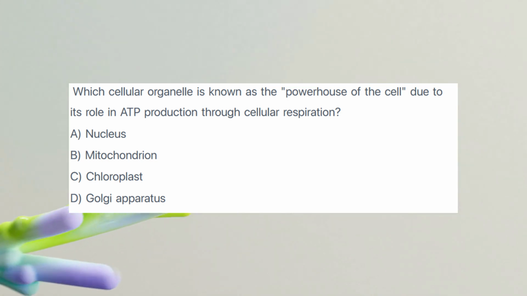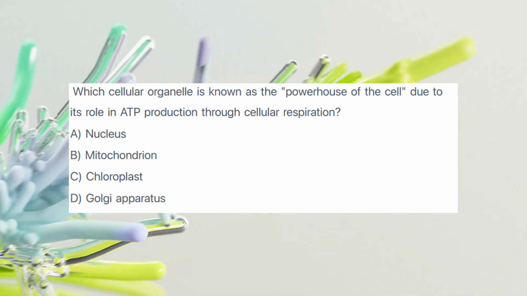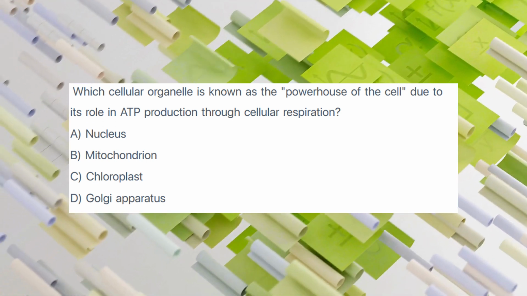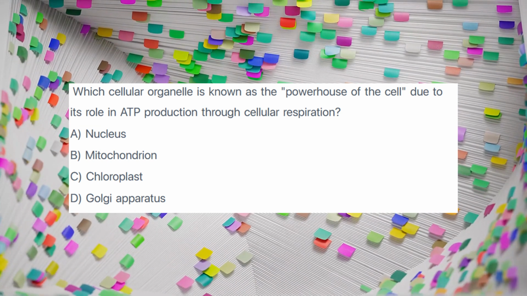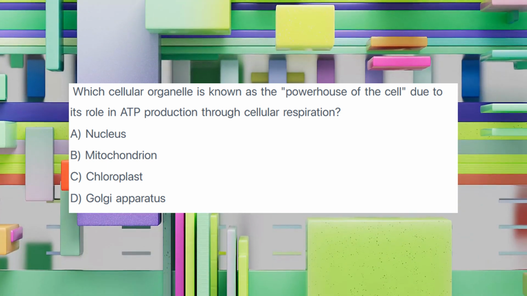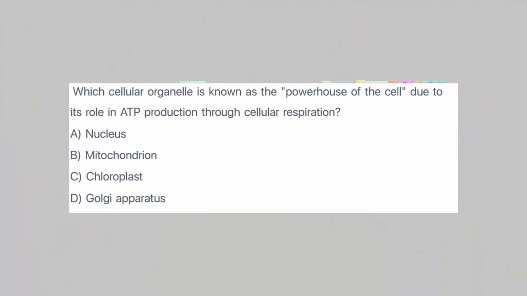The answer is B. Mitochondria are the primary sites of cellular respiration in eukaryotic cells, where glucose and other fuel molecules are broken down to generate a large amount of ATP, the main energy currency of the cell.